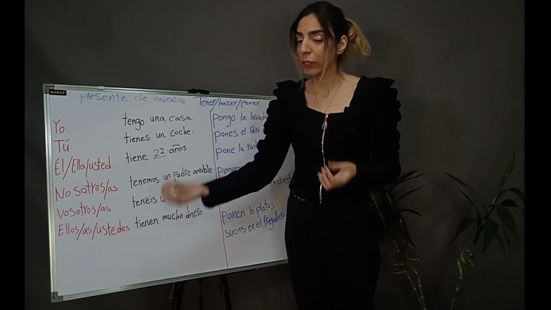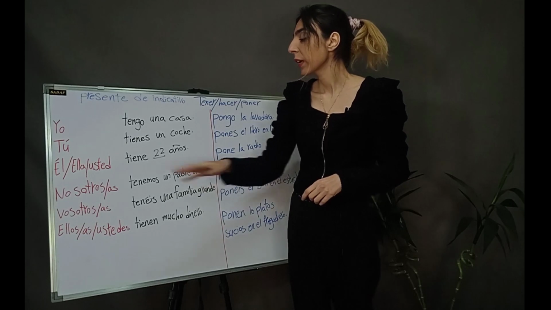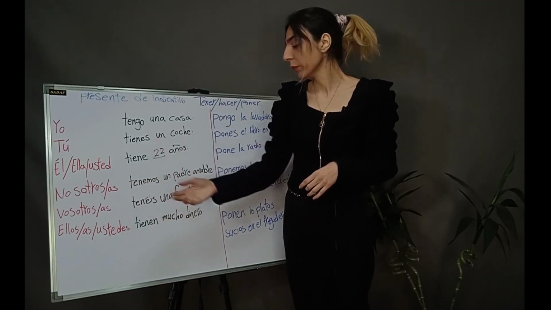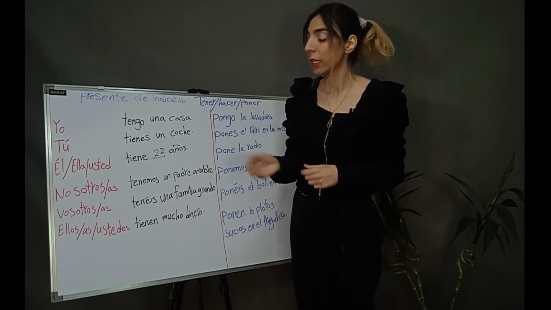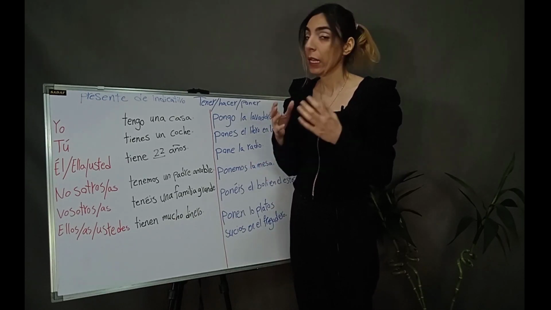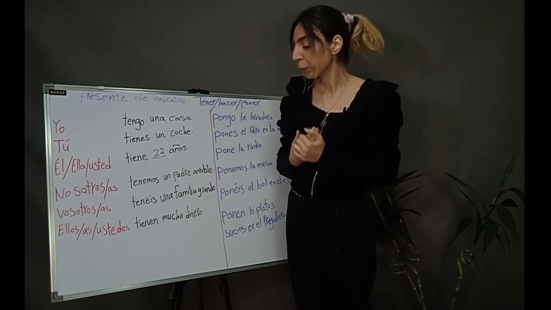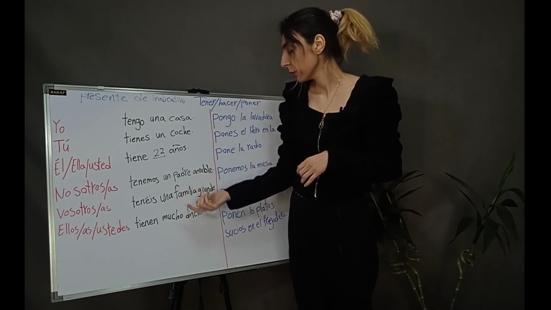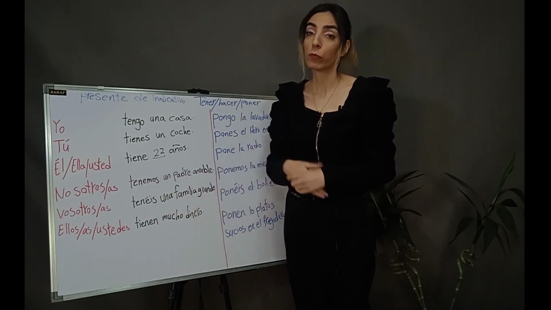Ellos or ellas or ustedes tienen mucho dinero. Ellos or ellas means they. Tienen, have. Mucho means a lot of. Dinero means money. So we use mucho, a lot of, before nouns. We use mucho before dinero. They have a lot of money.